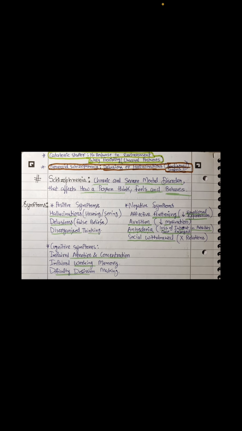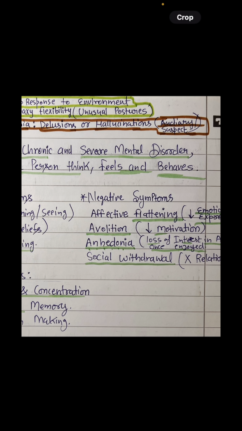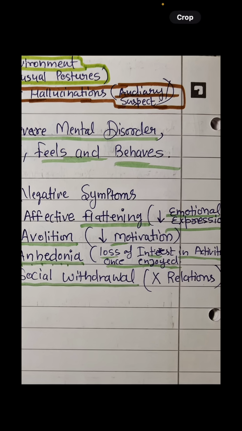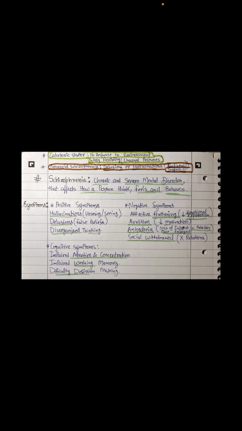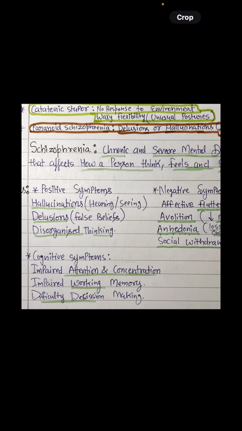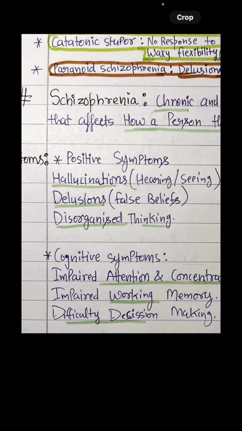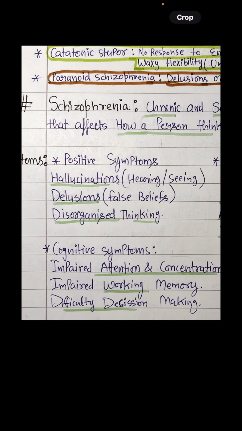Paranoid schizophrenia, sir, what is this? Paranoid schizophrenia is where the patient will have some delusion, some sort of auditory hallucination, or he will suspect a lot. When you hear the case, you will understand it better, so I'll let you know about it. The symptoms of schizophrenia are basically neuro symptoms most of the time. So positive symptoms: hallucinations, delusions.